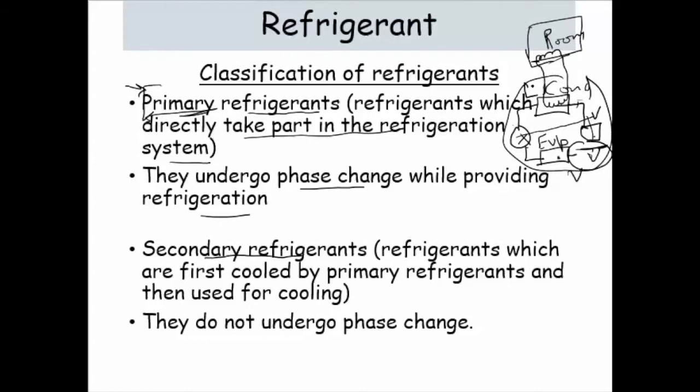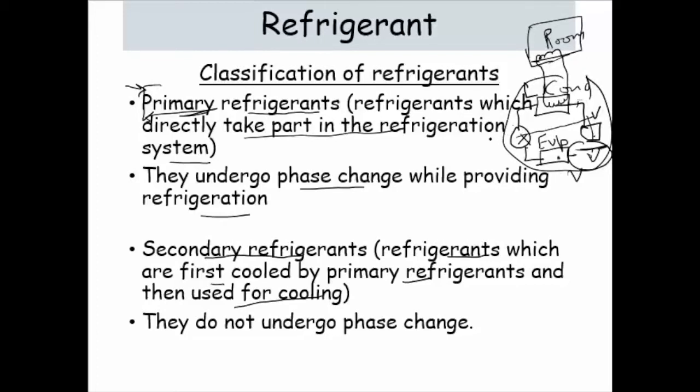That is the secondary refrigerant. Secondary refrigerants are first cooled by the primary refrigerant and then used for the cooling purpose. So if cooling has to be done from here to there, then we use the secondary refrigerant.